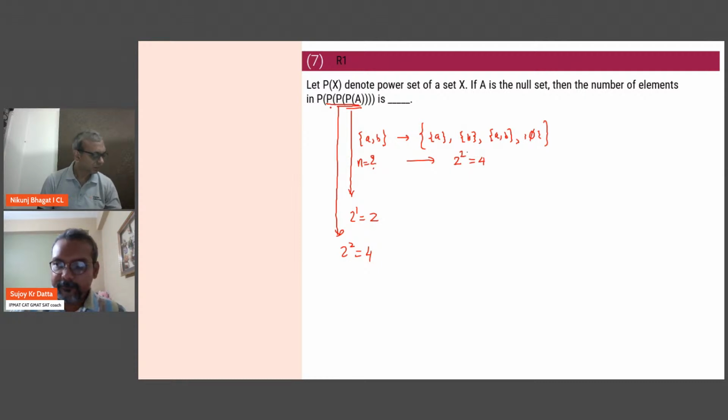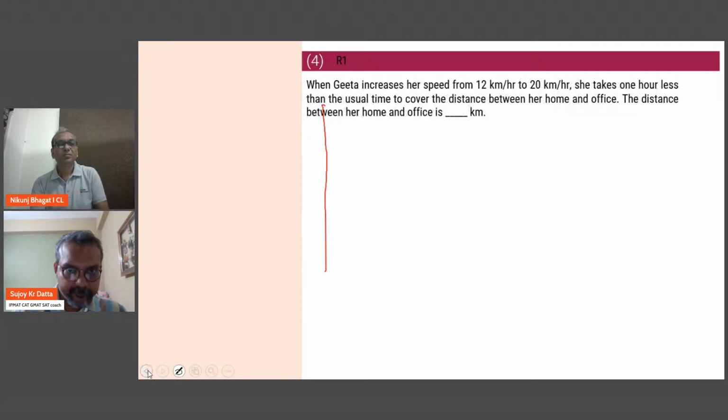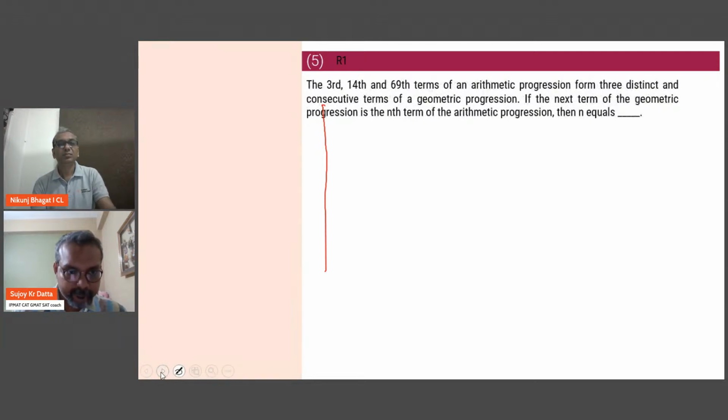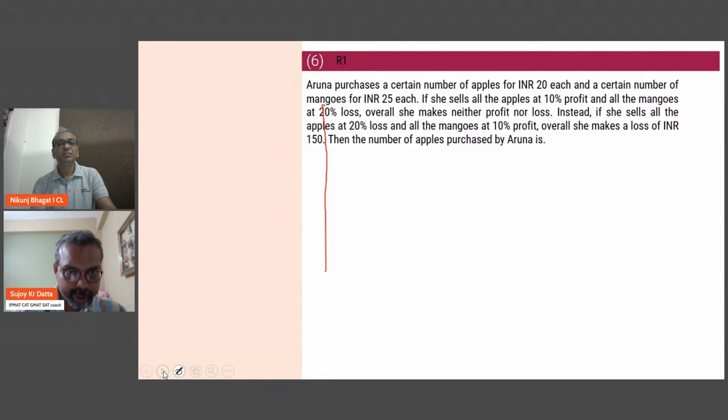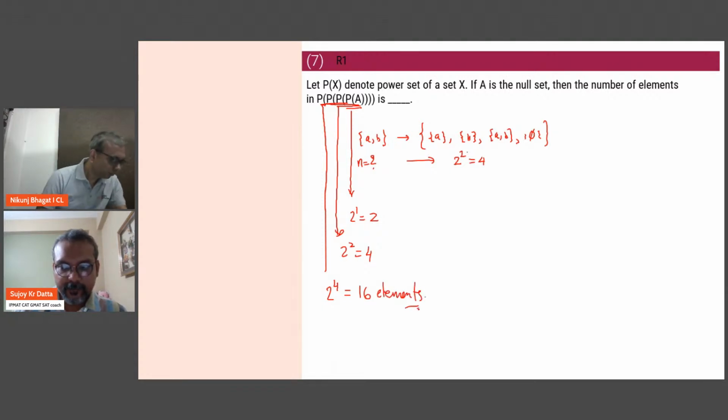The third one will be now having 2 to the power 4, 16 elements. So the answer will be 2 to the power 2 to the power 2 to the power 0. So that will be 16 elements is the answer.